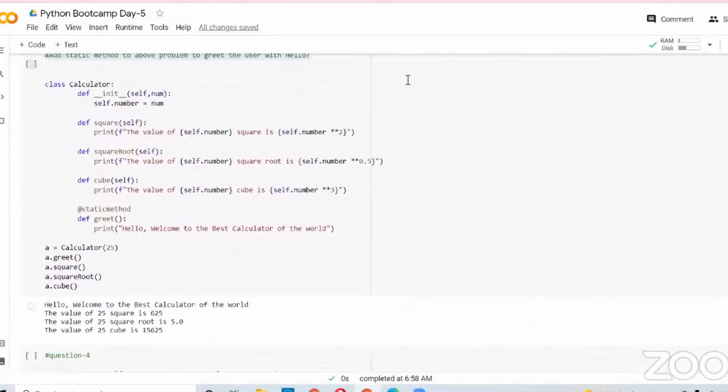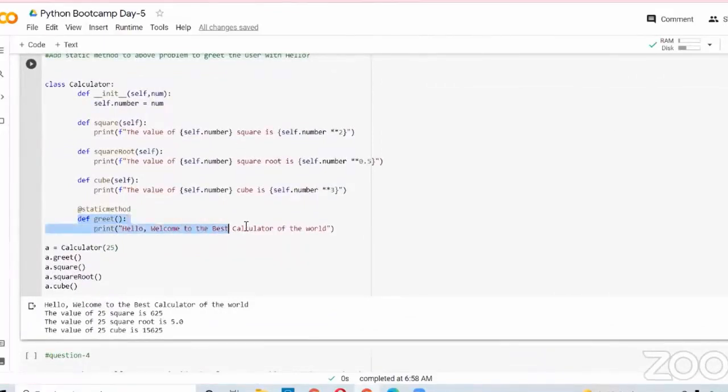I defined one method, the greet method, and I print the statement "hello, welcome to best calculator of the world", and I make that method a static method by using this decorator. If I call this method, it also prints hello, welcome to best calculator of the world.